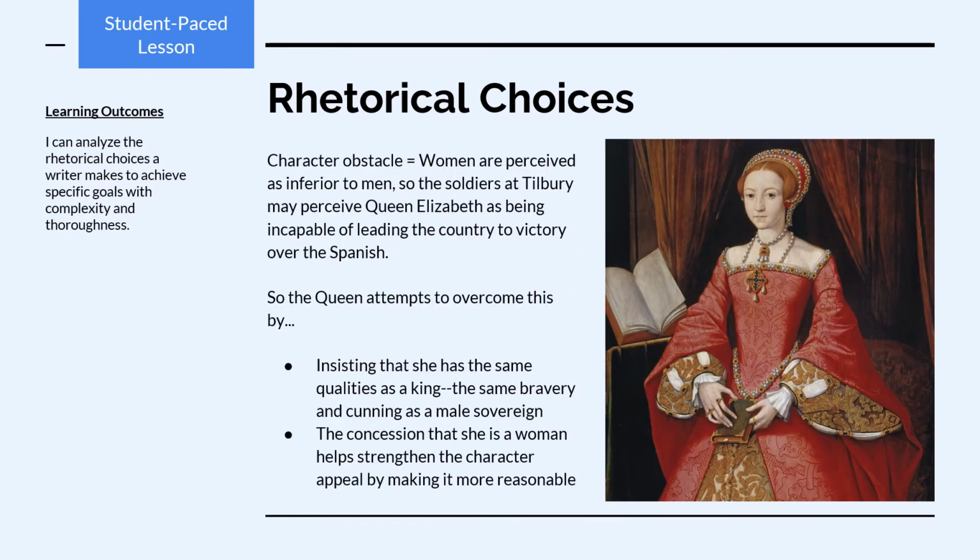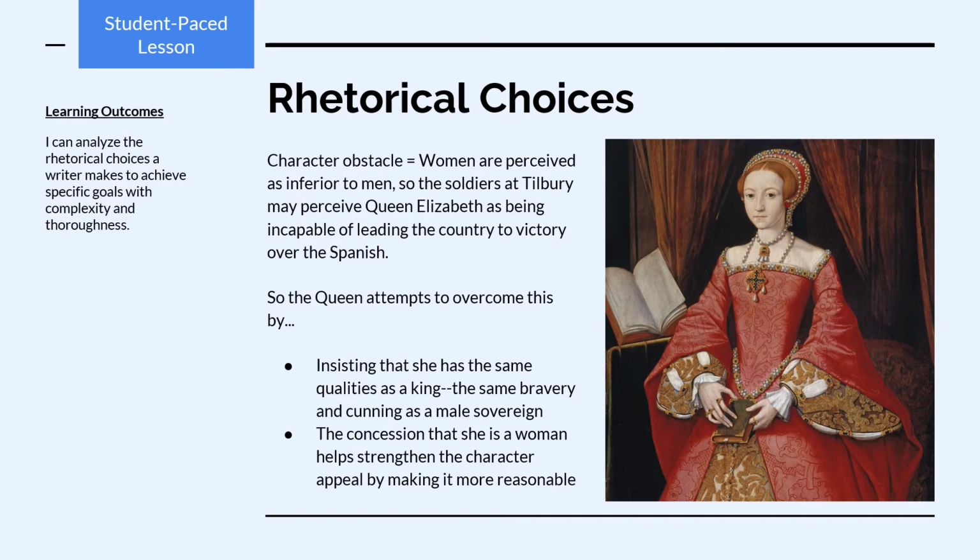For instance, a character obstacle from Elizabeth I's speech was that women were perceived at the time as inferior to men, so the soldiers at Tilbury may perceive Queen Elizabeth as being incapable of leading the country to victory in a war. So to overcome this, the queen insists that she has the same qualities as a king, that same bravery and cunning as a male sovereign would.